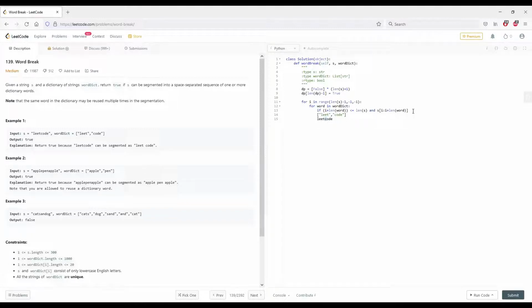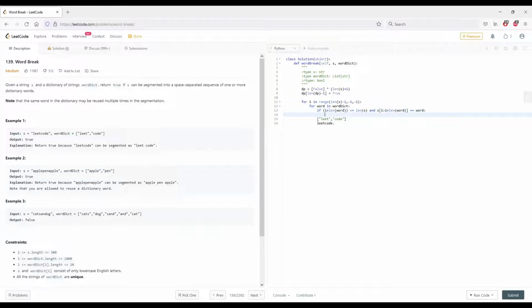And then i plus length word would be leet in this case, so 4, 8. So 4, 5, 6, 7, and 8 would be out of bounds. But it's okay because when we truncate split strings like this, this last index is non-inclusive. So equals word.